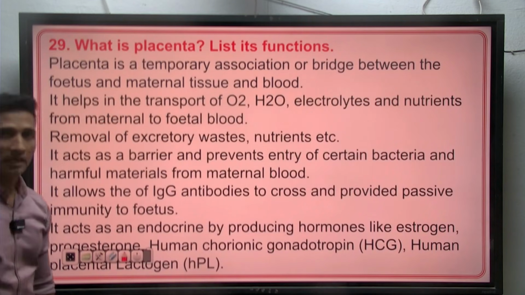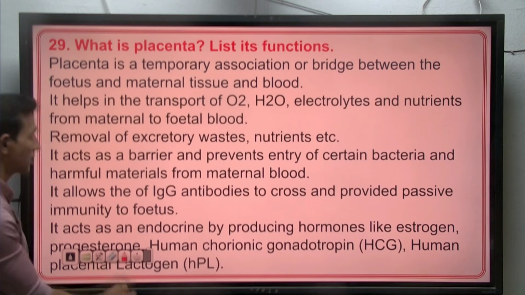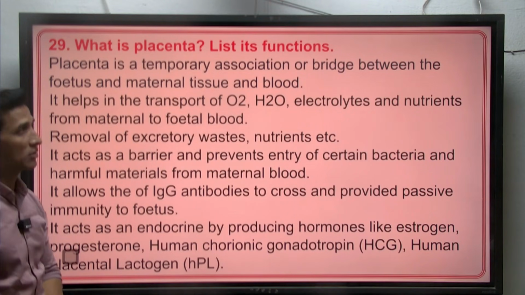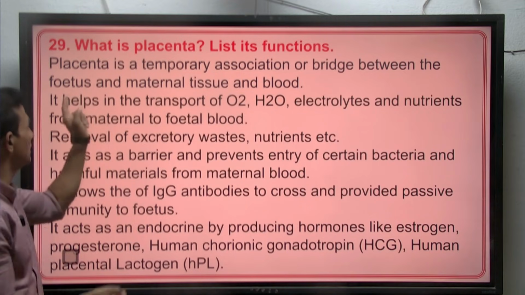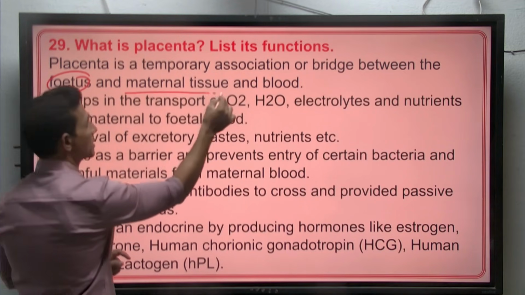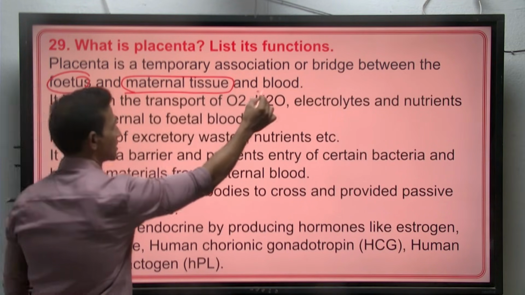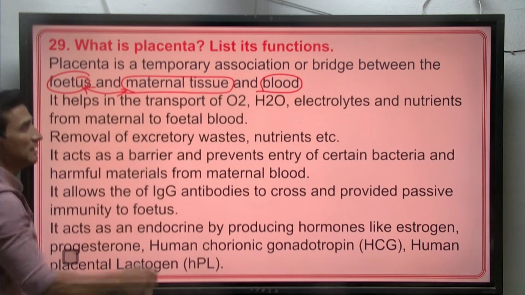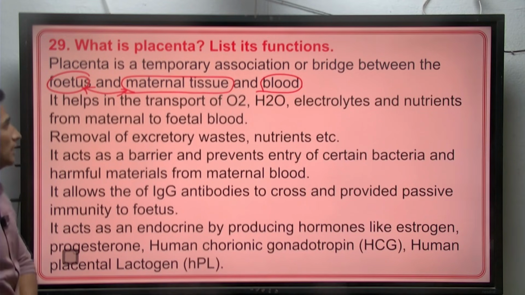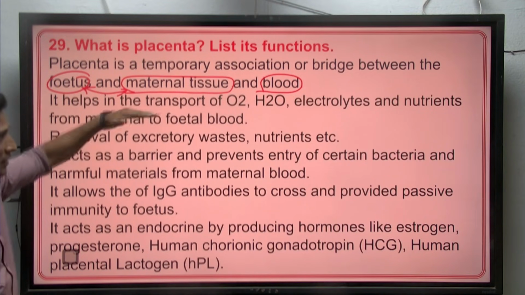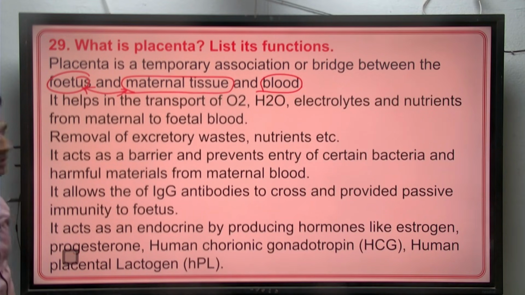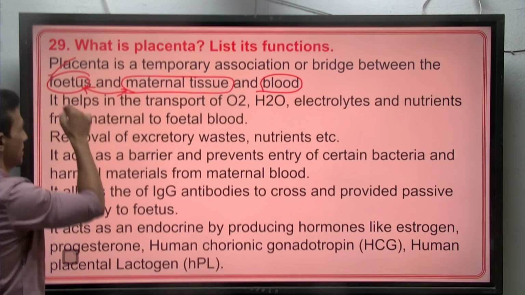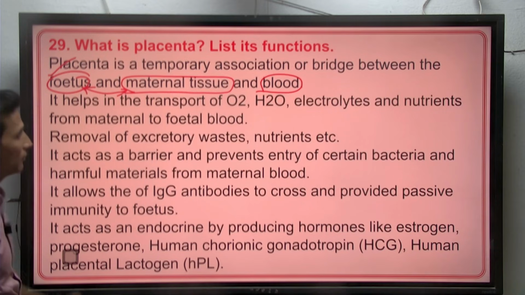What is placenta? List its functions. Placenta is a temporary connection, association or bridge between the fetus and maternal tissue as well as blood. It helps in transport. We have given many functions here. For 3 marks, this will be 1 mark, and at least you have to write 4 points.